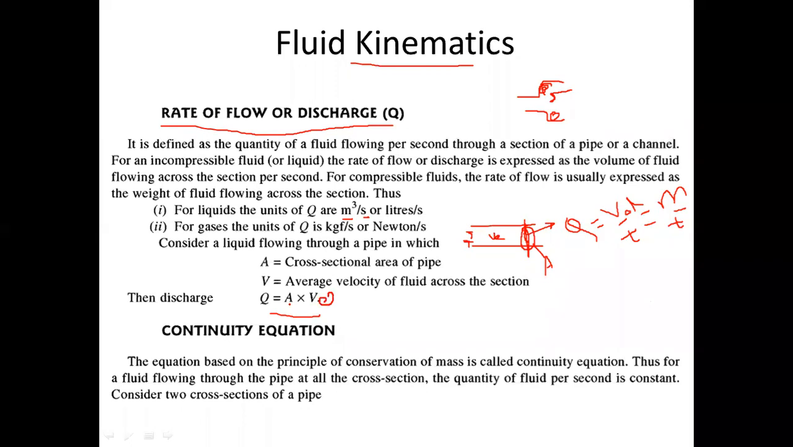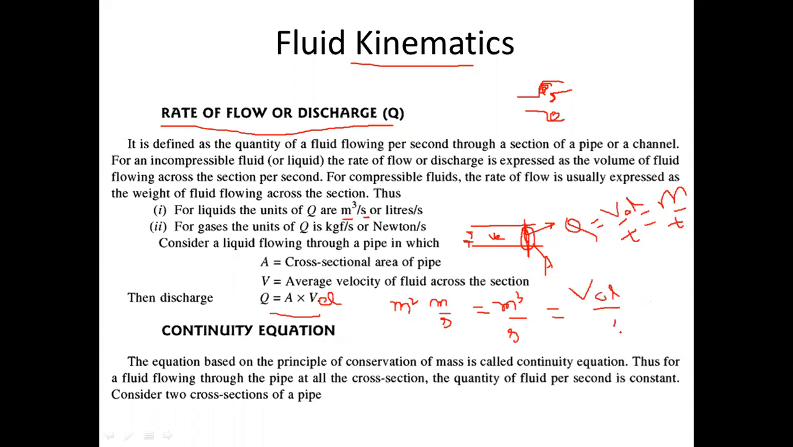If you multiply the cross-section area of the pipe with the velocity of the fluid flow, that is also discharge. How can you confirm this? What is the unit of area? Unit of area is meter square, and unit of velocity is meter per second. If you multiply both of them, it will become meter cube per second. And you know the unit of volume is also meter cube. So it is volume, and second is time.